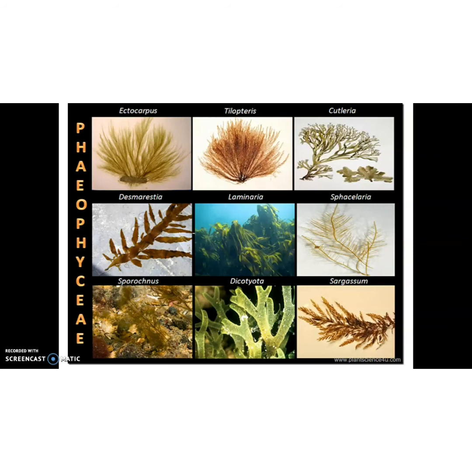Then food is stored as complex carbohydrates, which may be in the form of laminarin or mannitol. The vegetative cells have a cellulosic wall, usually covered on the outside by a gelatinous coating of algin. The protoplast contains, in addition to plastids, a centrally located vacuole and nucleus. And its plant body is usually attached to the substratum by a holdfast.